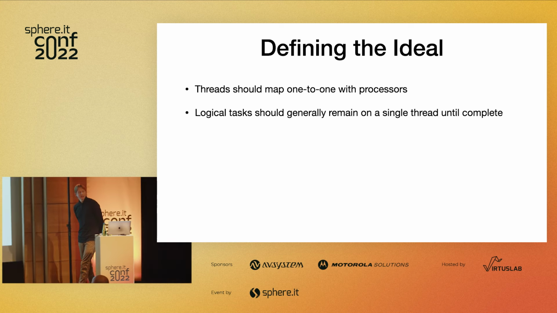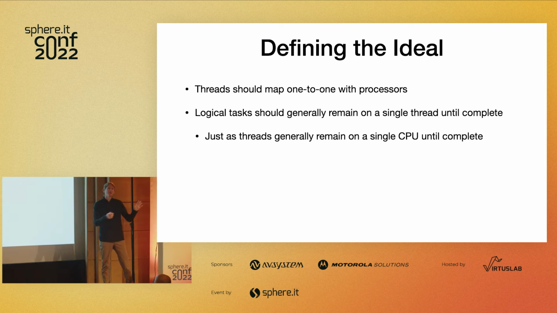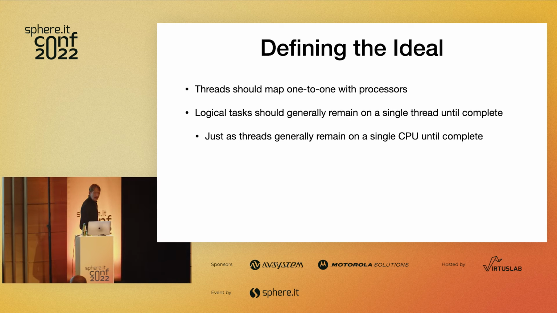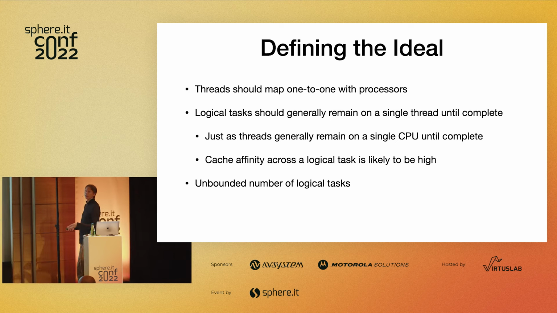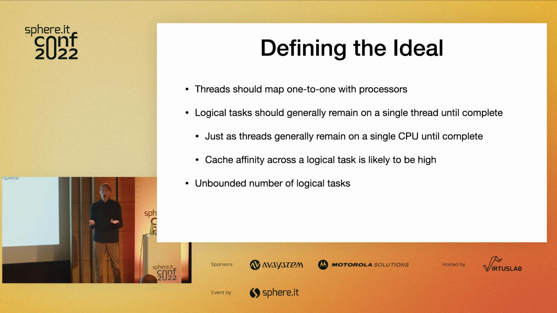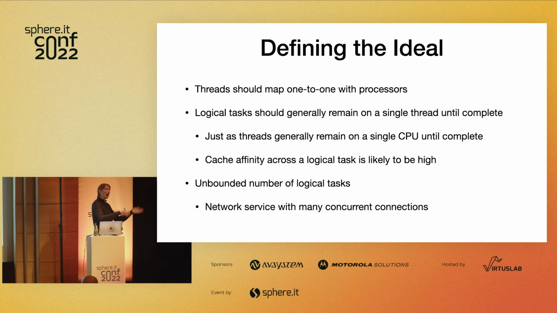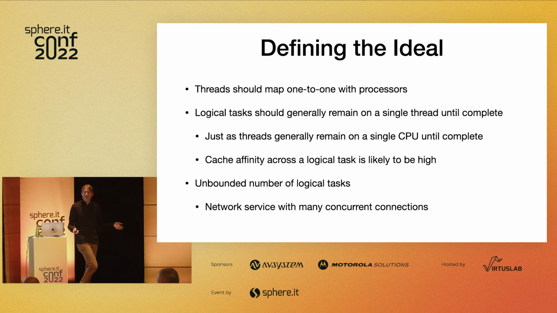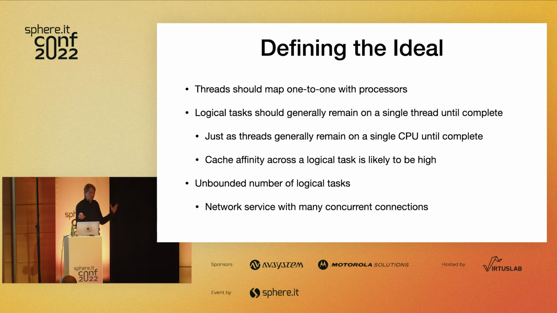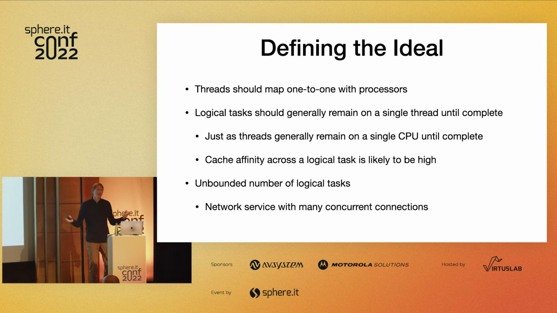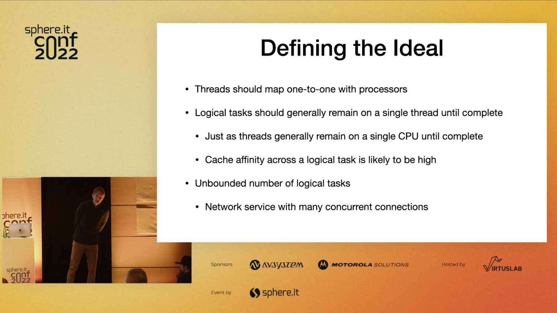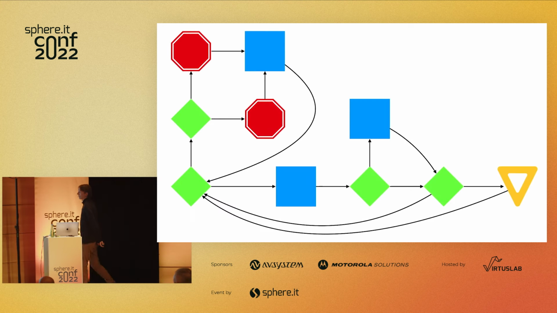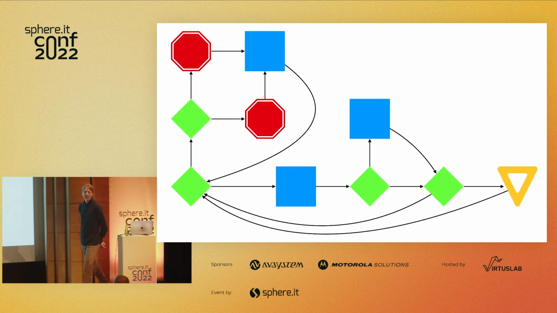And then we write logical tasks which, as much as possible, remain on one thread until complete, because threads generally remain on a single CPU until complete. So then we have really nice cache affinity, all that stuff. We need to represent an unbounded number of logical tasks because we might have a network service with many outstanding connections, but that's okay. We can figure our way to representing that. So the question is, can we do something like this? And I think the answer is yes.